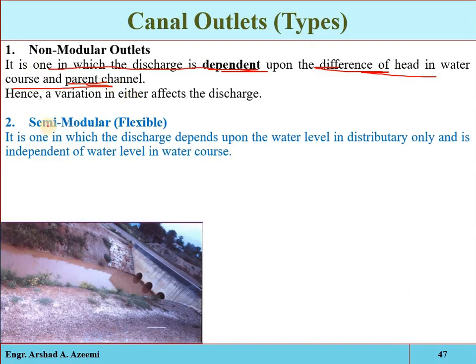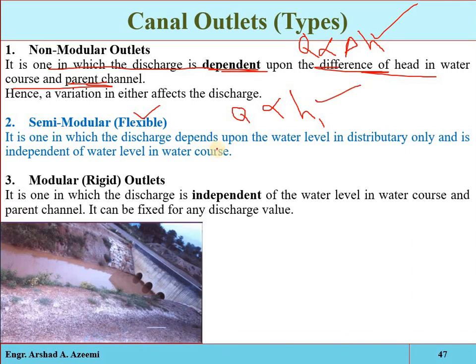And when the discharge only depends on the head in the distributary, then it is called the semi-modular. When the discharge depends on the difference between the heads of the two channels, meaning the water course and the distributary, then it is called the non-modular outlet. And when the discharge only depends on the head of the water in the distributary, then it is called the semi-modular outlet.